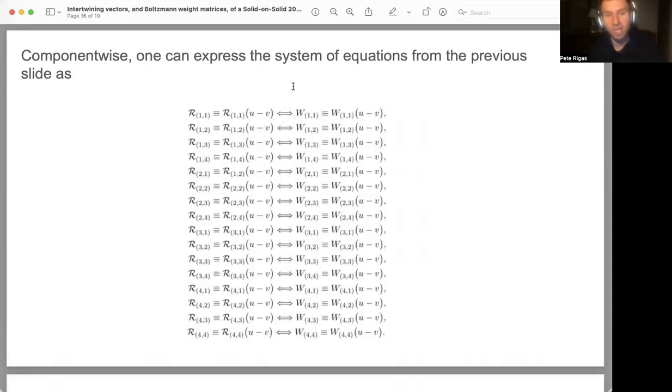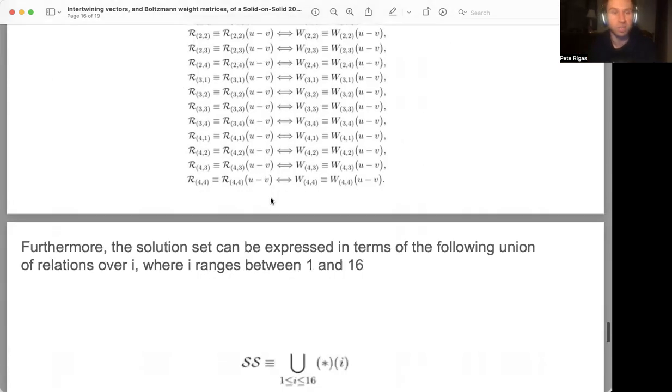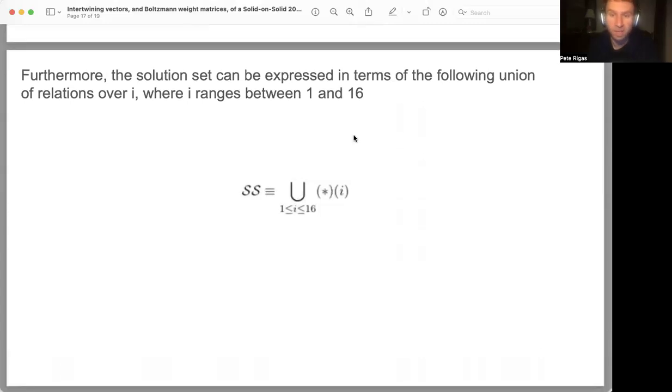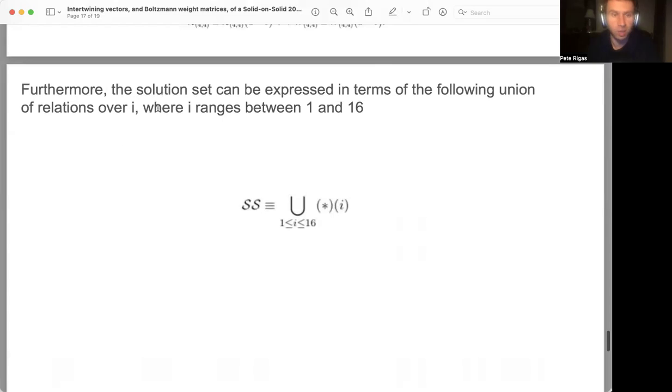So the Boltzmann weight matrix and the universal R matrix very much have many similar characteristics, namely from the perspective that both of these matrices have the same types of dimensions, and you're just applying an intertwining relation from all the entries that are obtained from the universal R matrix construction from the second reference in the literature that I provide, which can then be used to transform this to some type of Boltzmann weight matrix for the solid on solid model for the 20 vertex model. And furthermore, the solution set from the relations that we expressed in the previous slide can be expressed in terms of the following union of relations over I, where I ranges between 1 and 16.